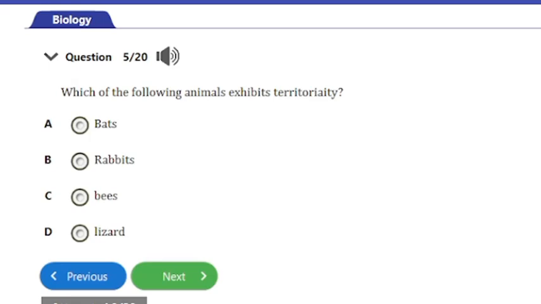Let's consider the next question, question number 5. It says, which of the following animals exhibit territoriality? We have A. bats, B. rabbits, C. bees, D. lizards. The answer to this question is option D, and that's the lizard. Let's consider question number 6. It says, which of the following organisms exhibits division of labor? We have A. housefly, B. butterfly, C. termites, and D. cockroach. The answer to this question is option C, and that's the termite.